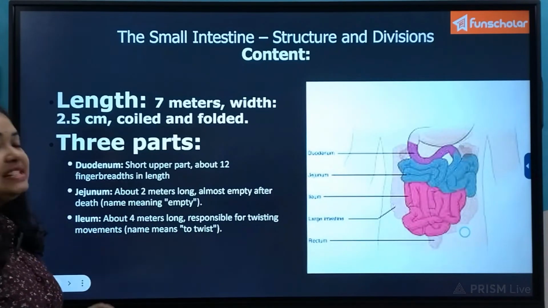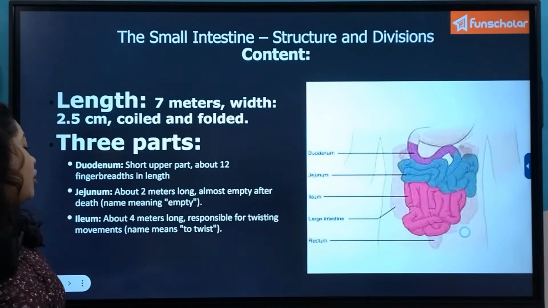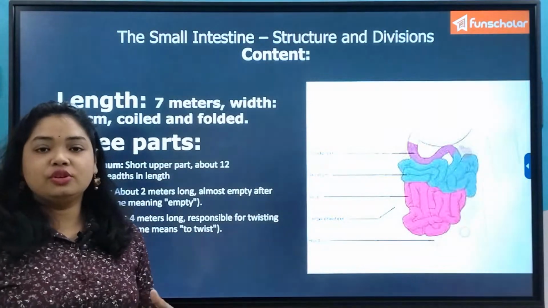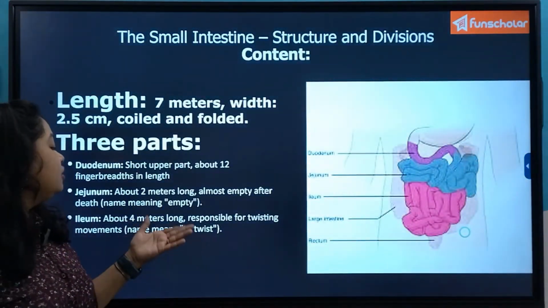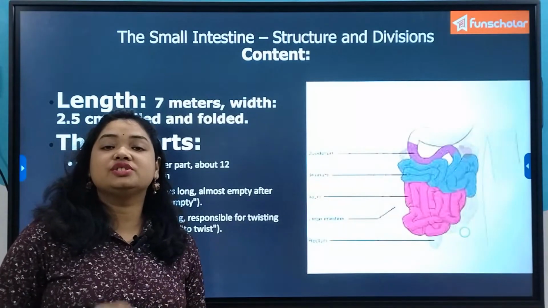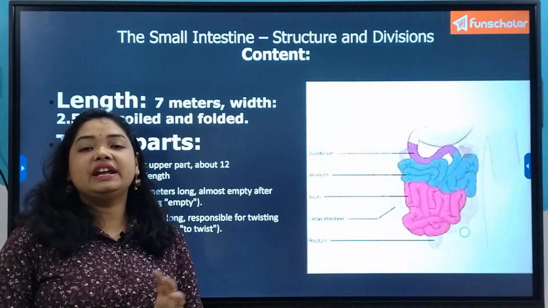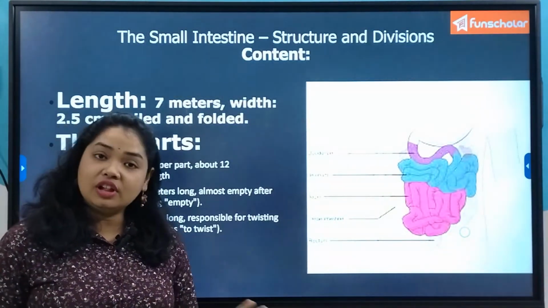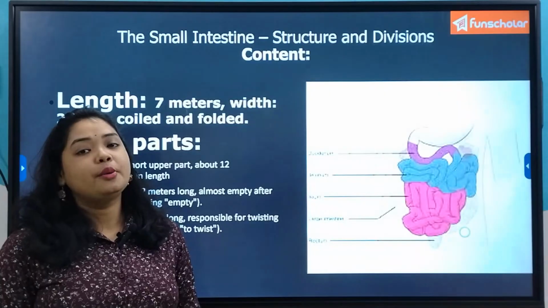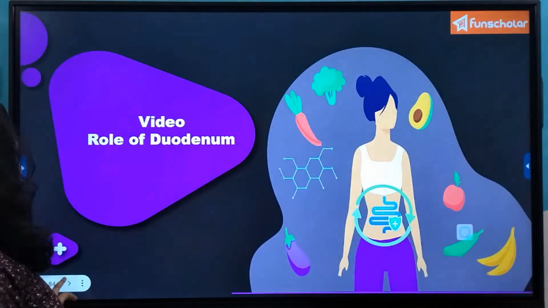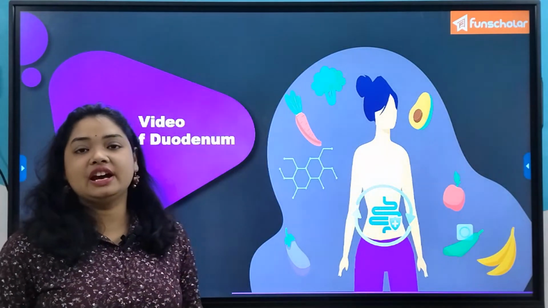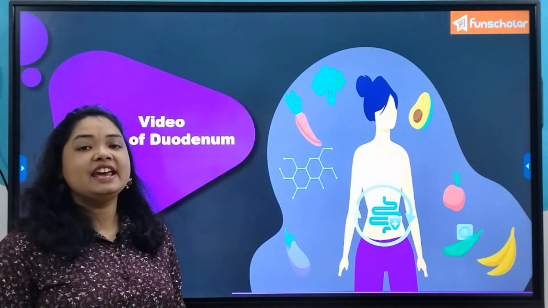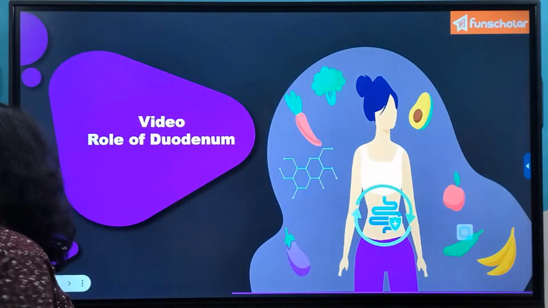And last but not the least, the ileum, which is about 4 meters long and is responsible for twisting movements. Its name also means to twist, and due to this twisting movement, the complete mixing with the intestinal juice, the pancreatic juice and all the digestive enzymes occurs properly. Now let's watch a video regarding the role of particularly the duodenum portion of the small intestine in the process of digestion.